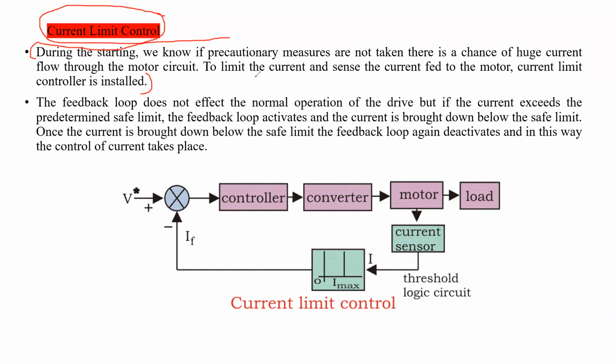So what will happen if a huge current is flowing through the motor circuit? Can anybody tell?